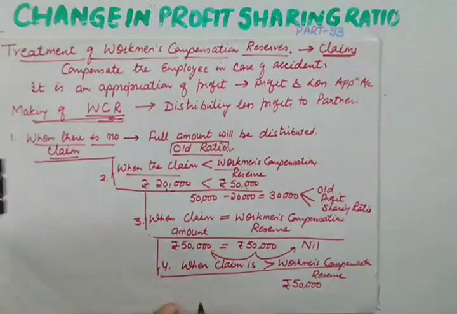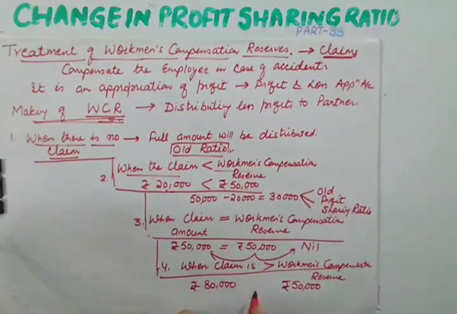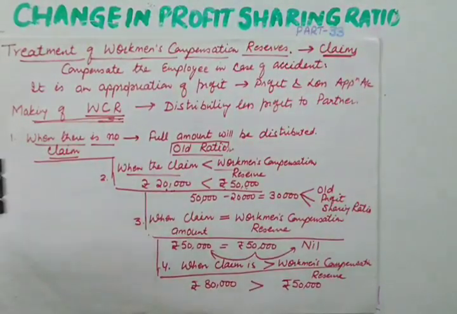For example, suppose the claim is, let us say, 80,000. So this is more than the reserve. So what is to be done? The full amount will be utilized in meeting the claim, so no amount will be left for partners. But there is an additional loss. How much additional loss is there?